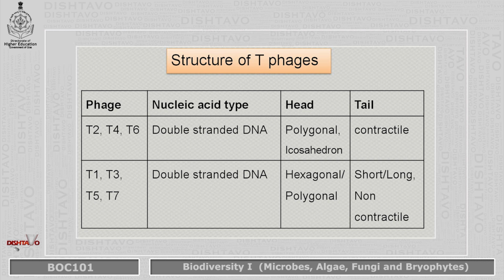In case of the T-even viruses, the head is polygonal and it can also be an icosahedron type of head. While in case of T-odd viruses, the head can be hexagonal or sometimes it can be polygonal too. Coming to the tail part, T-even viruses have a contractile tail, while the T-odd phages, that is T1, T3, T5 and T7, have either a short tail, a long tail, or it can also be a non-contractile tail.